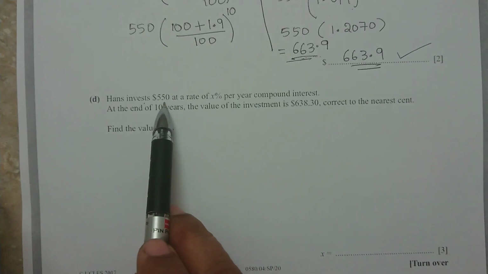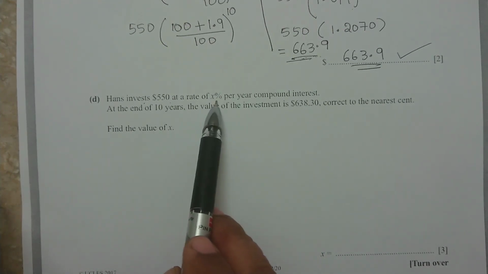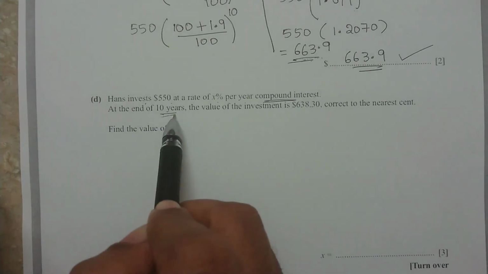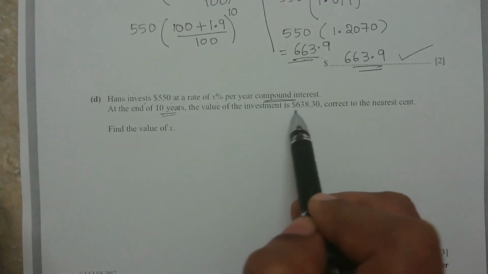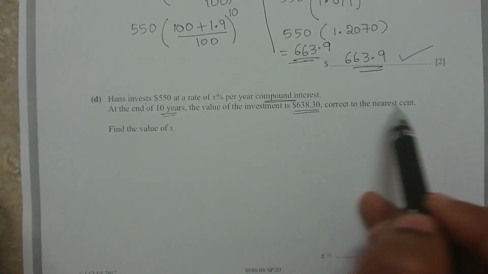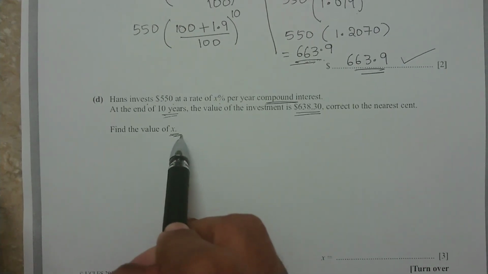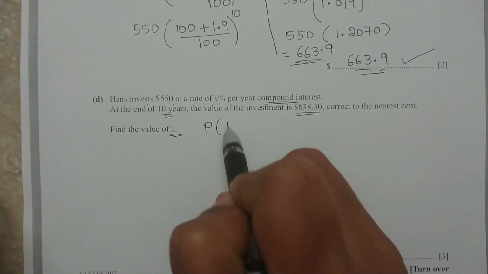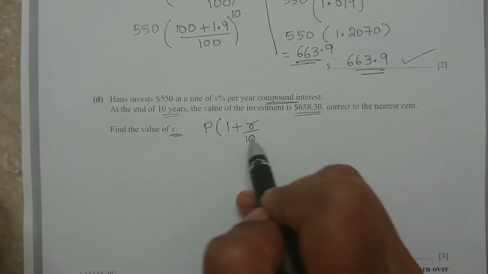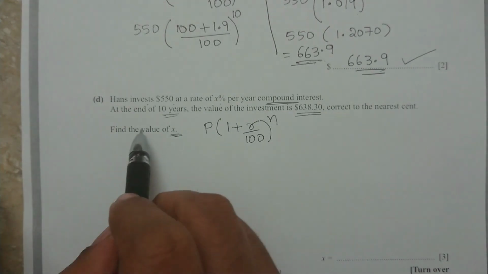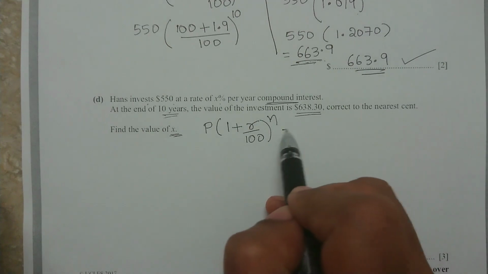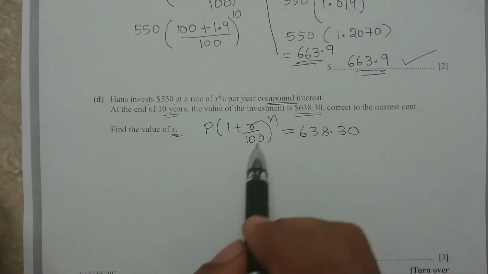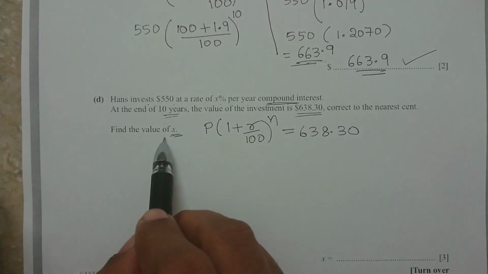Hans invests $550 at a rate of X percentage per year as compound interest. At the end of 10 years, the value of the investment is 638.30, correct to the nearest cent. Find the value of X. So they are talking about compound interest. What is the formula for compound interest? P bracket 1 plus R over 100 to the power n. Okay. What is the answer? Therefore investment what she is getting already given, that is 638.30. So they are asking you what is the value of X, that is interest.